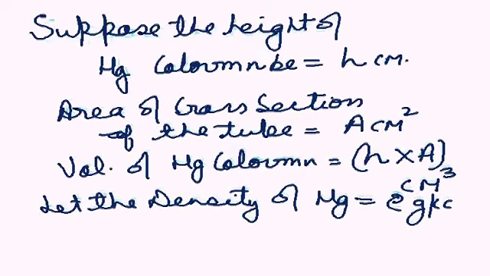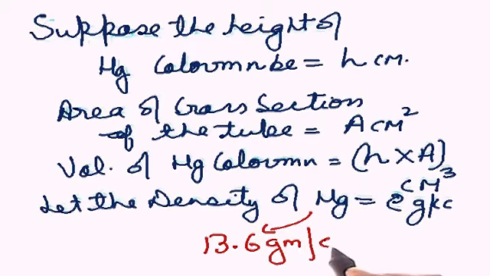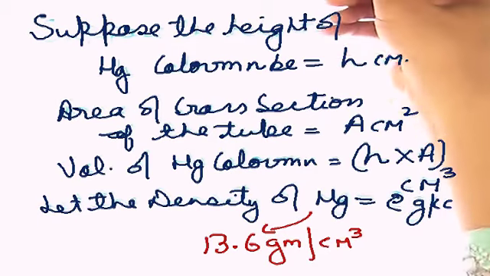You know the units of density. You know cc, centimeter cube, where 1 ml is equal to 1 centimeter cube. And please learn, the actual density of mercury is always 13.6 gram per centimeter cube. Wonderful.